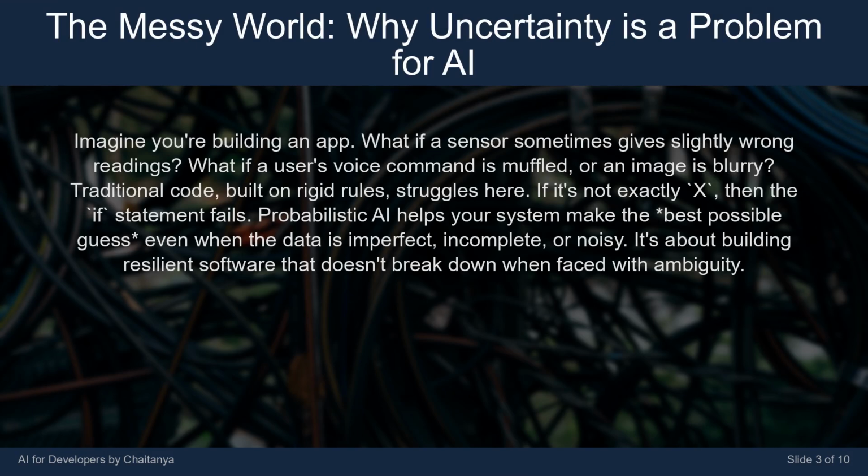Imagine you're building an app. What if a sensor sometimes gives slightly wrong readings? What if a user's voice command is muffled, or an image is blurry? Traditional code, built on rigid rules, struggles here. If it's not exactly X then the if statement fails. Probabilistic AI helps your system make the best possible guess even when the data is imperfect, incomplete, or noisy. It's about building resilient software that doesn't break down when faced with ambiguity.